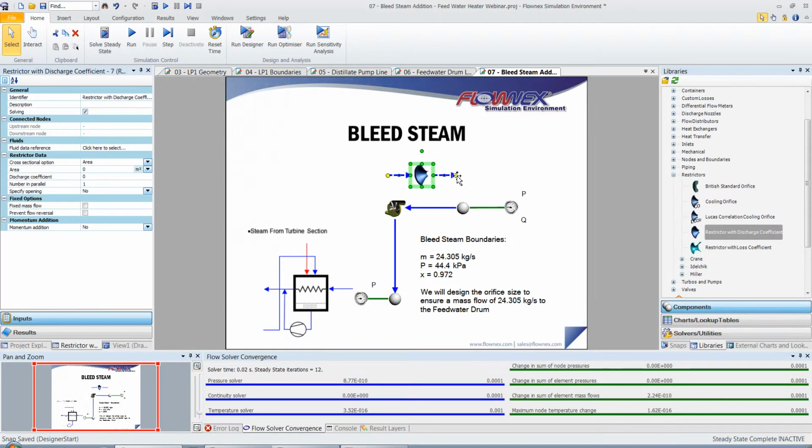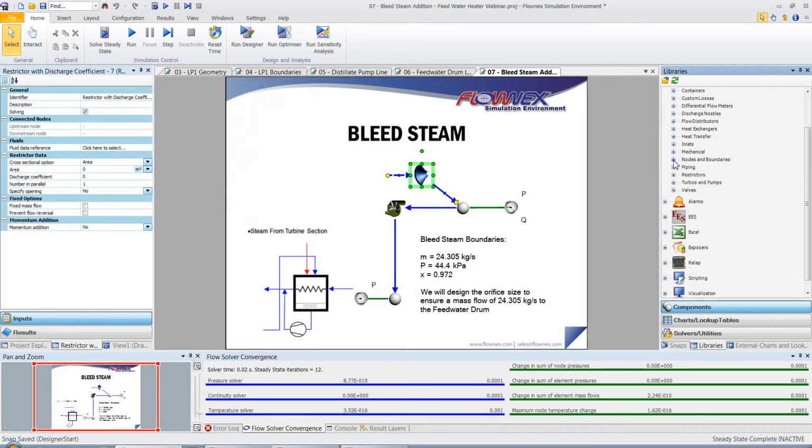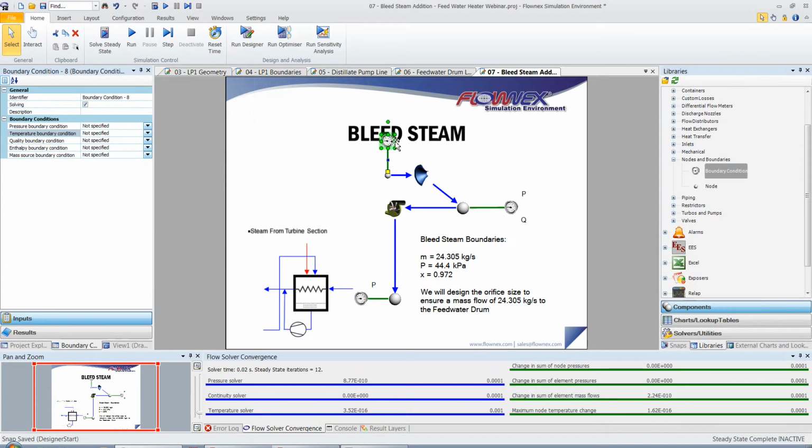I'll then connect it to our feed water drum, and I'll add a boundary condition where we can specify the pressure and quality of the steam. I'll start by doing that. We have a pressure of 44.4 kPa and a quality of 0.972.